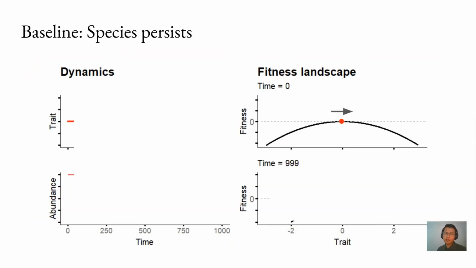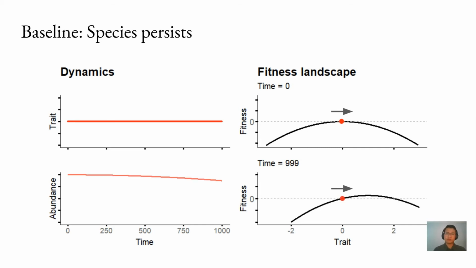Let's ask the model to simulate possible futures. In the baseline option, I made the trait unable to evolve, and the species is adapted to the current condition and in an ecologically stable state as shown on the top right figure. And then I simulate an environmental change, let's say it gets warmer over time, which led to the shift in fitness landscape as presented on the bottom right figure. Here we can see the dynamics of trait and abundance across time on the left side. So as the trait does not change, the environment gets less suitable for this species, and then we can see a decline in abundance. What if we make the fitness landscape steeper?